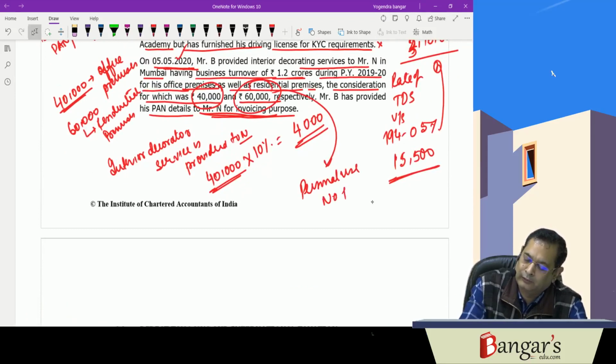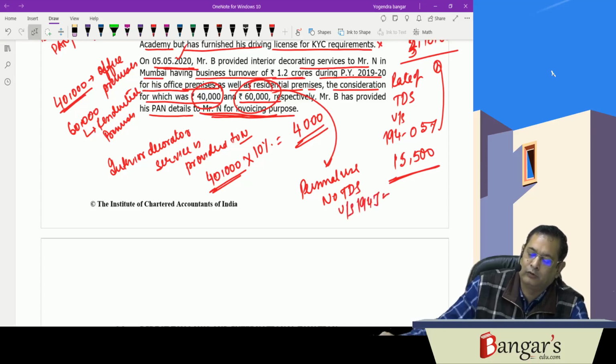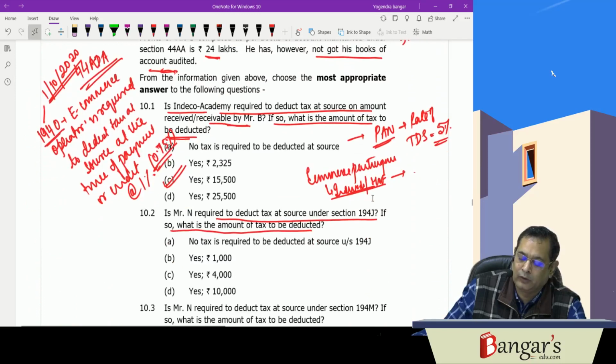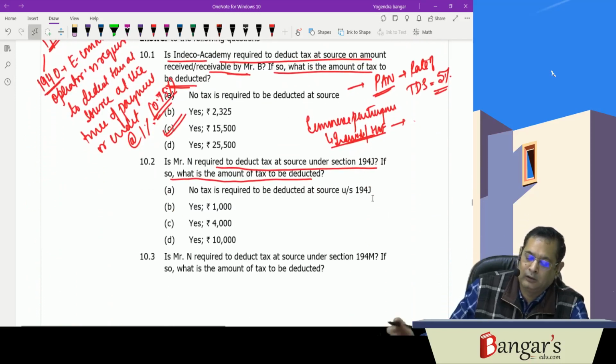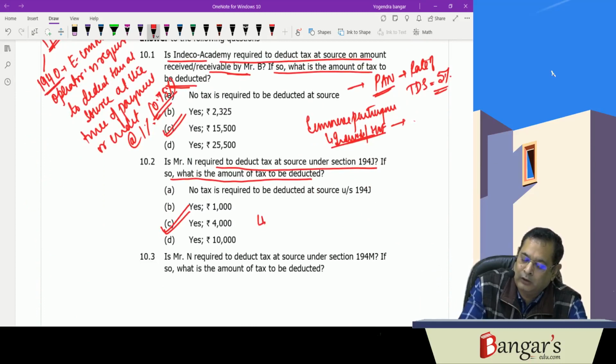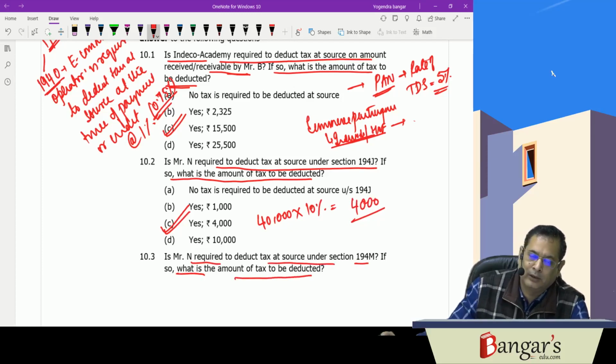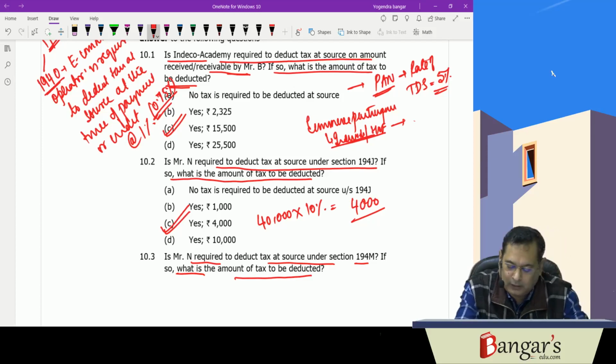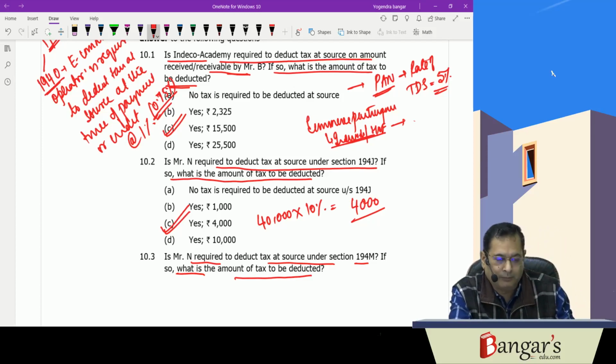no TDS under section 194J. For personal use, there will be no requirement of tax deduction at source. So yes, tax will be required to be deducted at source under 194J on 40,000 rupees at rate of 10%, that is what, 4,000 rupees will be the amount of TDS. If N is required to deduct tax at source under 194M, if so, what is the amount of tax to be deducted? Now here, under 194M,